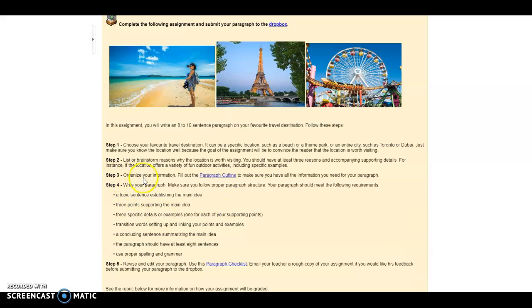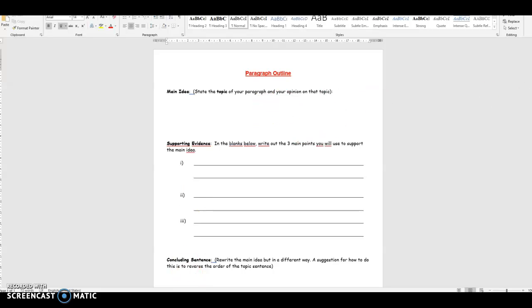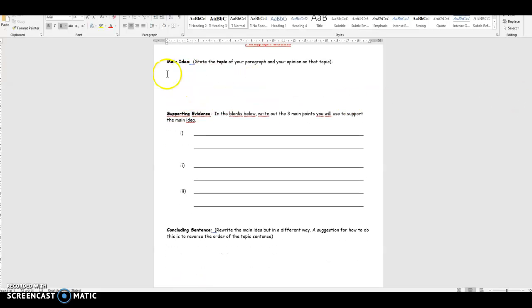The third step, you can start organizing your information. So you can use the paragraph outline from the content page, if you like, to start trying to put together your paragraph. So if we take a look, the paragraph outline looked like this. So you can take your main idea. So your main idea is to establish whatever the location is and why it's a great place to visit.